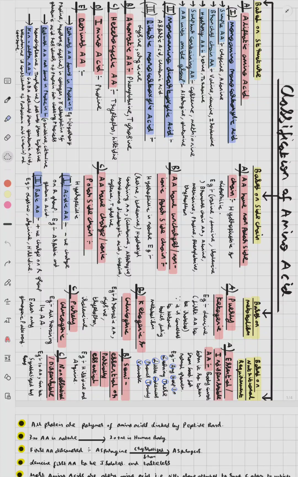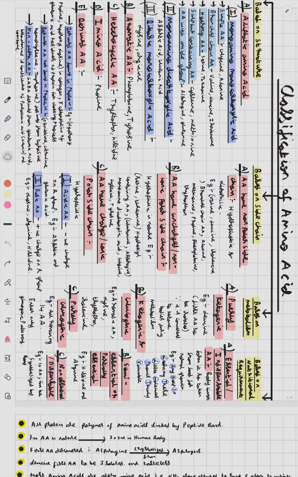Simple amino acid examples are glycine and alanine. Branch chain amino acid examples are valine, leucine, and isoleucine. The hydroxy amino acids, that is OH containing amino acids, examples are serine and threonine.